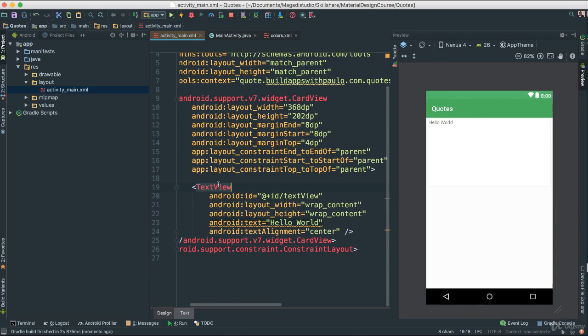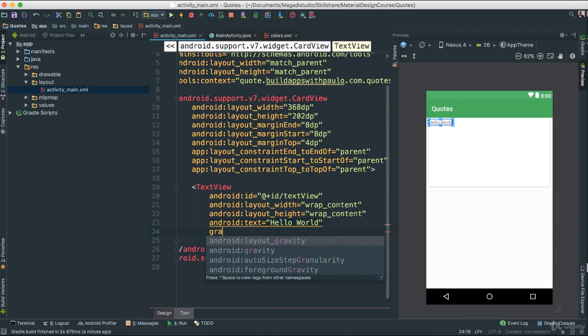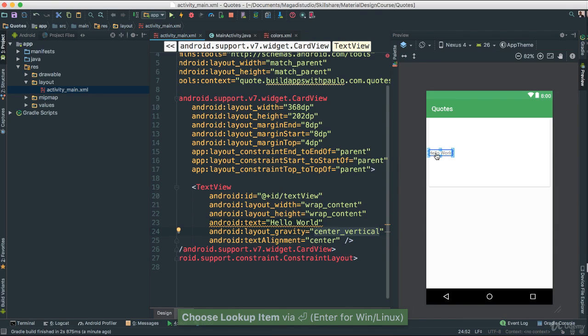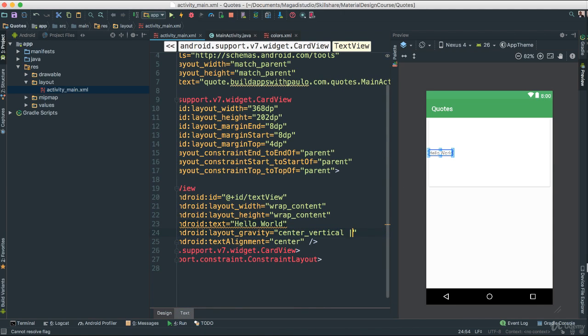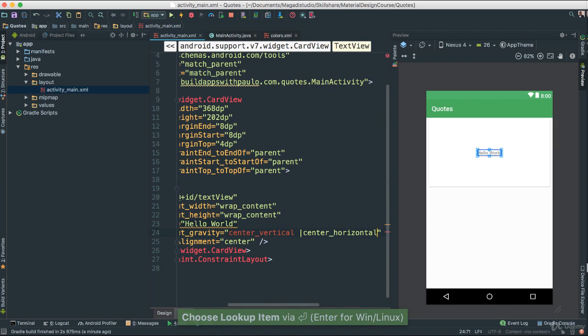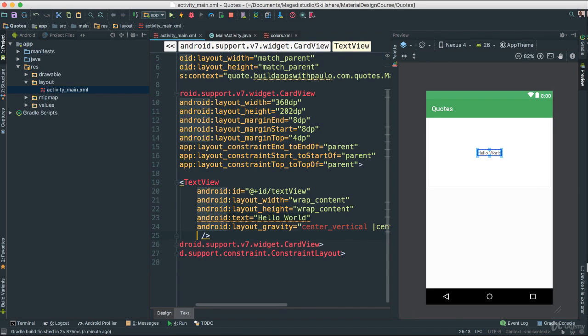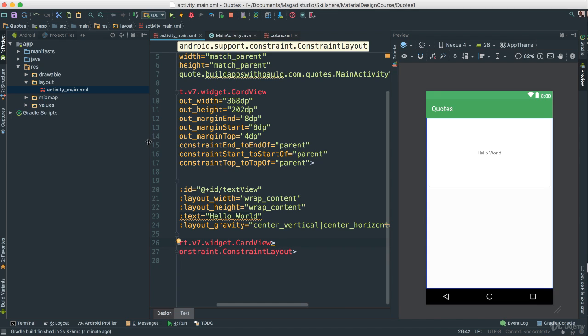I'm going to go inside of the text, say gravity, layout gravity, and I'm going to say center vertical. The moment you do that, you notice it dropped to the middle, and I'm going to say pipe as such, and then I'm going to say center again, horizontal. The moment you do that, you notice now it's in the middle. Very nice. So let me get rid of this and put it like that. Okay, let me give it a little more space.